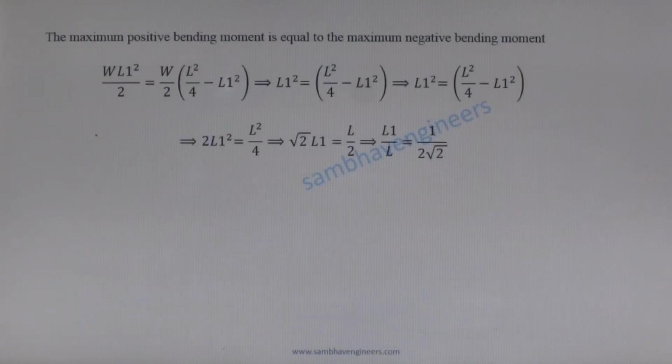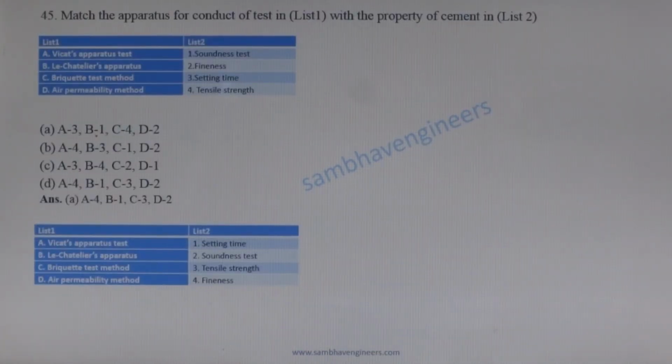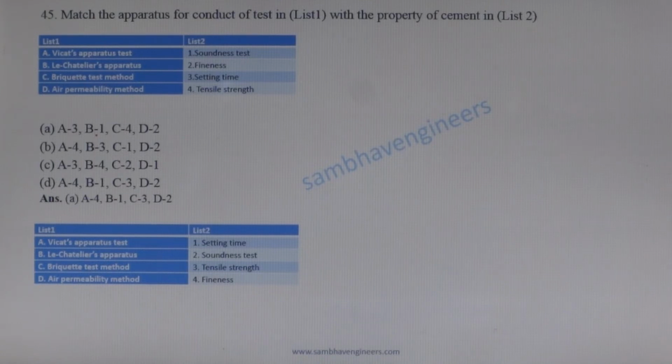Next question. Match the apparatus for conduct of test 1 with property of the cement in test 2. Vicat apparatus test is used to determine the initial and final setting time and also consistency of the cement.